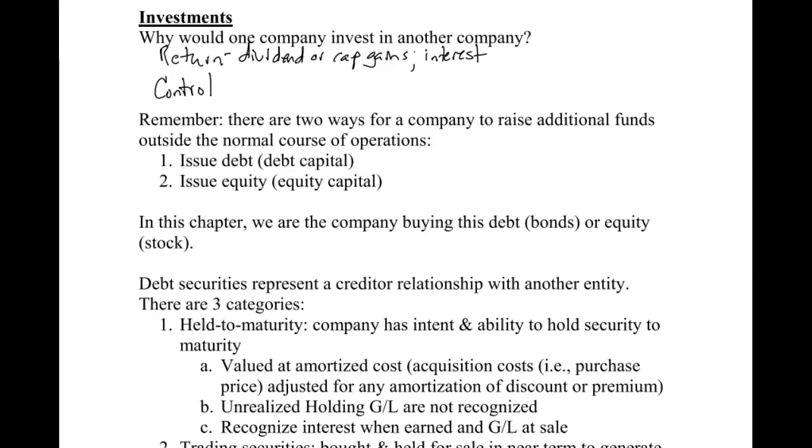All right, so there are two main ways to raise capital, and we call those debt capital and equity capital. When we say issue debt, mainly we're talking about bonds, at least that's what we'll focus on. And when we say issue equity, we're talking about issuing stock. When we issue debt or bonds, which we'll cover in the long-term liabilities lessons, and when we issue equity or stock, which we'll cover in the equity lessons, both of those see an inflow of cash. We issue the bonds, we get cash. We issue the stock, we get cash.